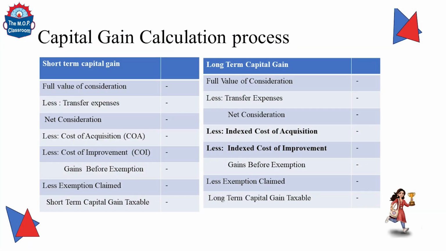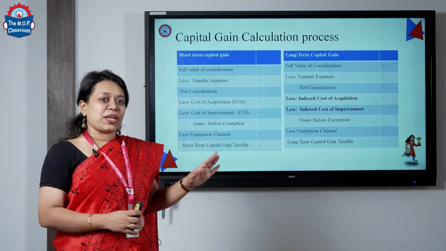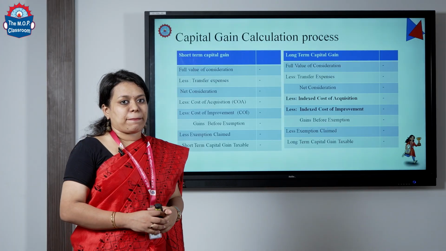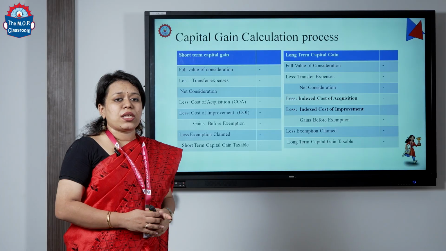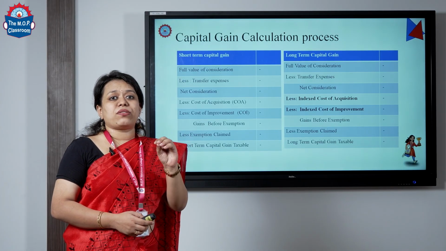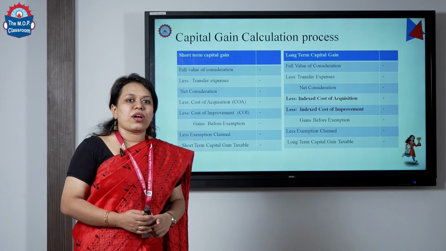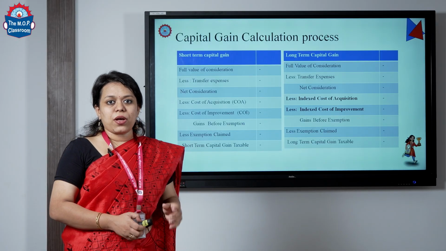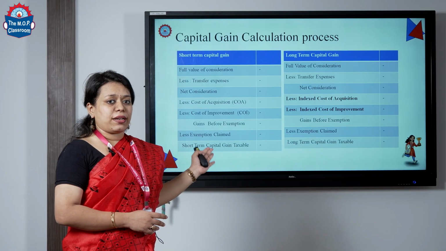Then we go to the capital gain calculation. We have a format for calculating the taxable short term capital gain as well as the taxable long term capital gain. First, we will see the short term capital gain, that is full value consideration. Full value consideration is nothing but the sale price of that capital asset, less transfer expenses. Transfer expenses, in case any expenses were incurred during the transfer, you can deduct that amount over here, in which you will get your net consideration.